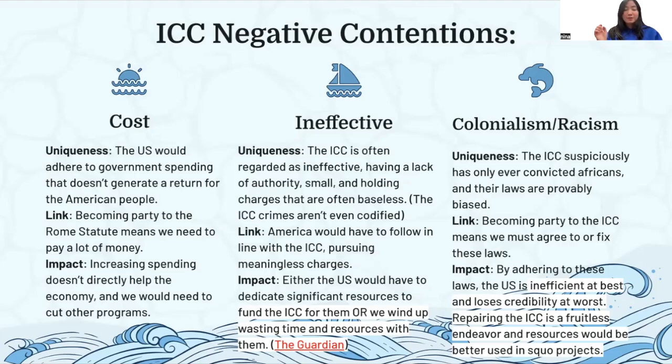So you can find a lot of past precedents and empirics that are really good, but make sure to tie it into one of the things that Deshaun mentioned for impacts. So we waste time and resources. Why is that bad? Political capital is very resourceful and very valuable for a reason, right? Or some other things too that you can find. The ICC could even lower our credibility, lower our hegemony, etc. So make sure that you don't just run pure defense, but you put some offense in there too.